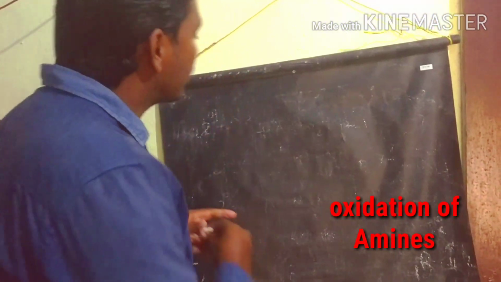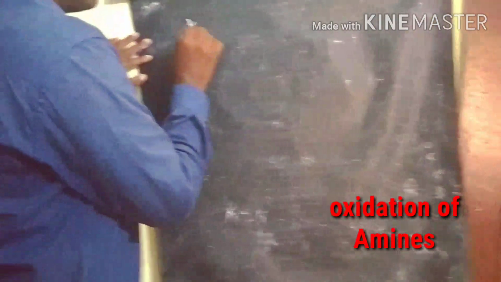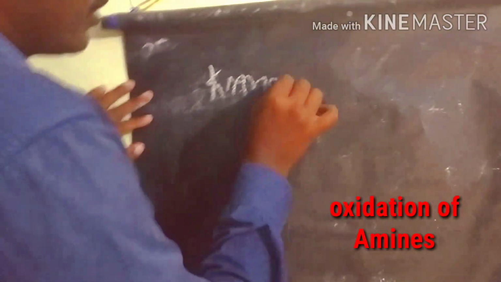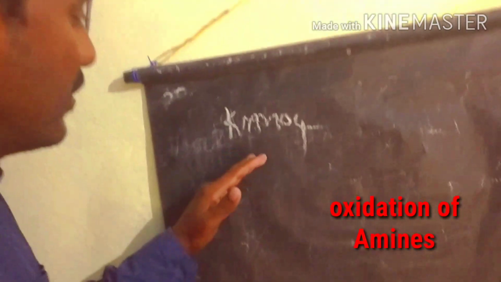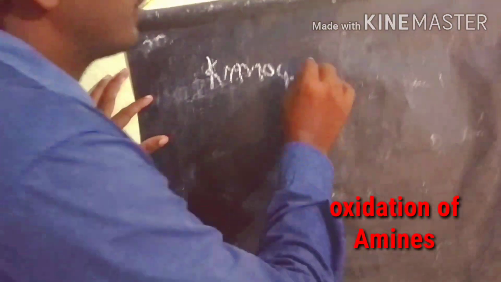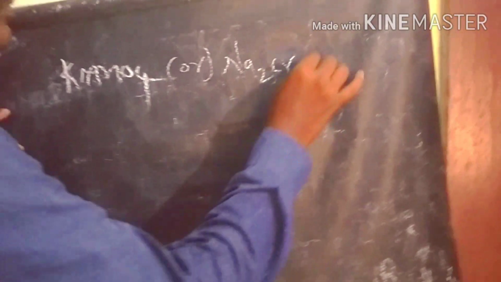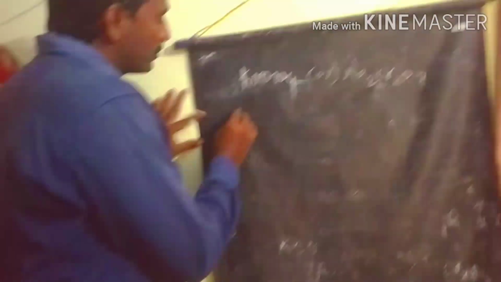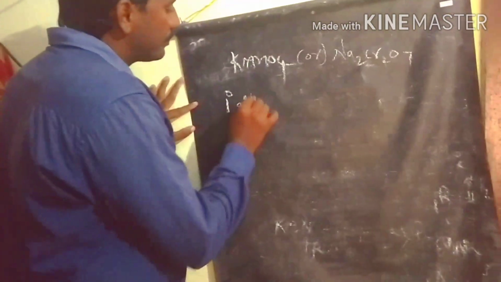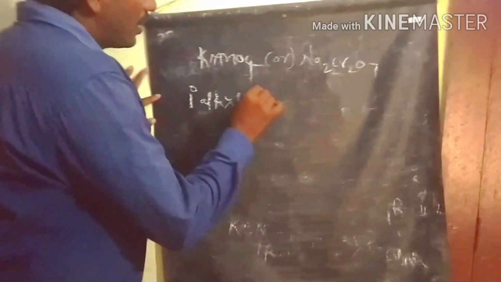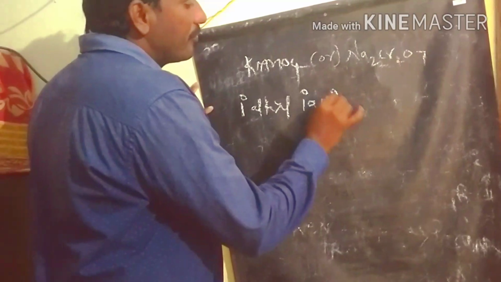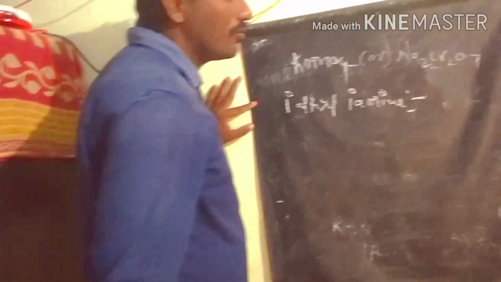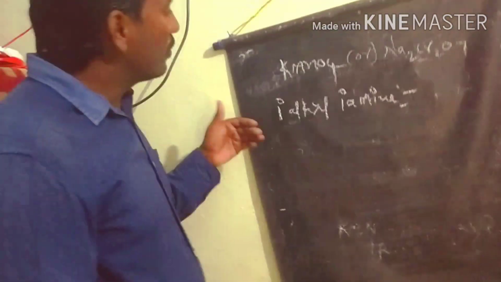What are the oxidation reagents? Generally KMnO4 is one of the strongest oxidizing reagents. KMnO4 or potassium dichromate, sodium or potassium dichromate. These are all strongly oxidizing agents. Now we start with potassium permanganate. We start with primary alkyl primary amine. So if a primary alkyl primary amine is involved in the oxidation process, what happens?